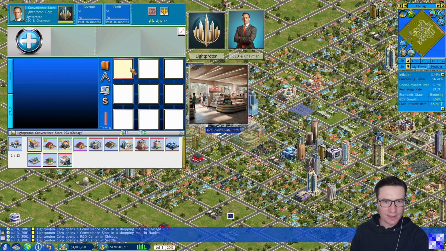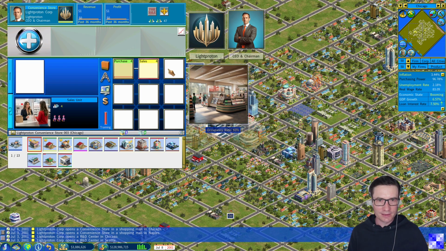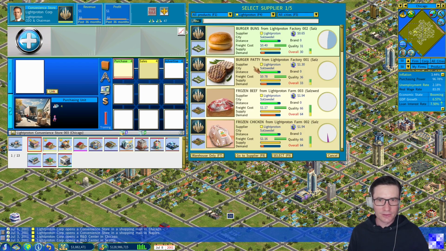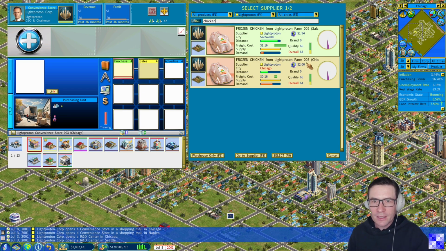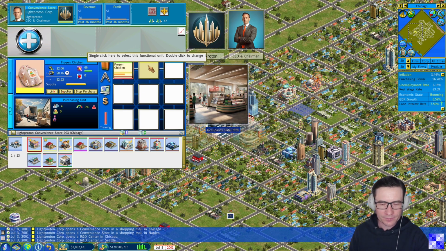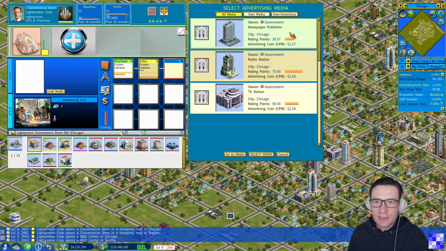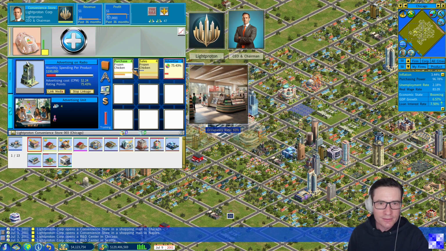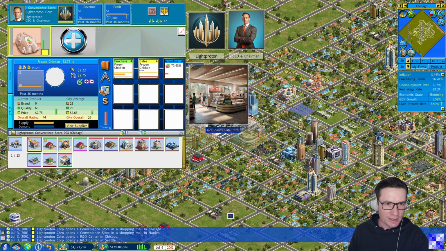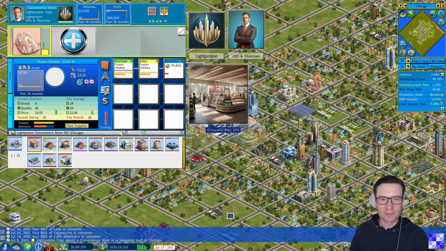Convenience store, training maximum, trading and sales, advertising, of course, link to the one from Chicago. Also invest into advertising to improve the product rating here. Frozen chicken, yeah, it's competitive. We can even increase the price a little bit. This should work well. And we need to wait until we have enough money to buy another farm in Chicago.